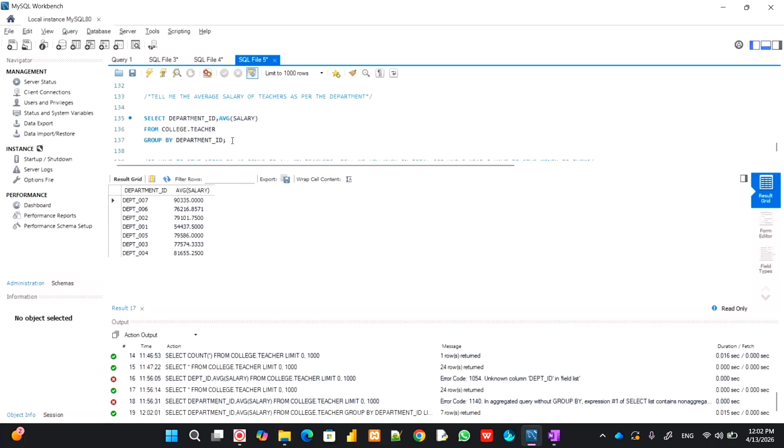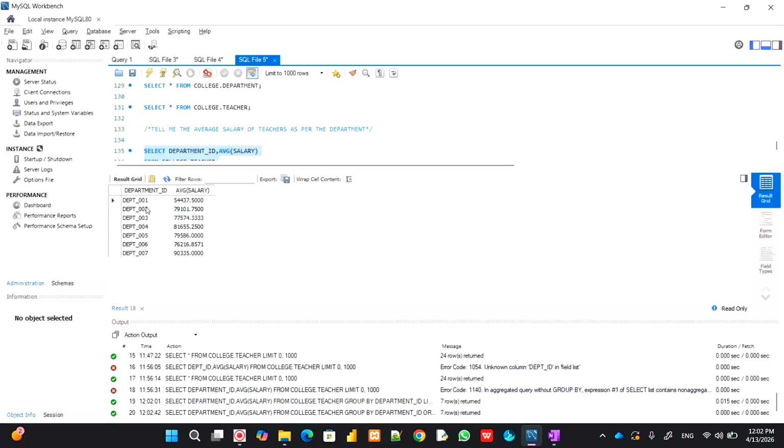This is good, but I want the departments in ascending order, so order by department ID ascending. I intentionally put ASC, though you don't have to, because it is part of the code ethics I have experienced through my career in IT. Now it is department 01 till 7, everything is there.